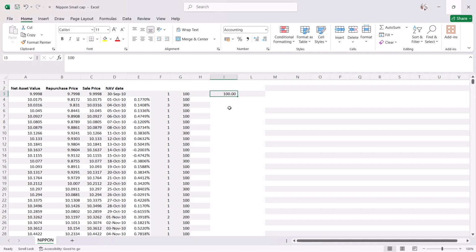Let's say the SIP started on 30th September 2010. On the next business day, 1st of October 2010, the investment value would be this multiplied by 1 plus the profit and loss of 1st of October, plus the SIP on 1st of October.